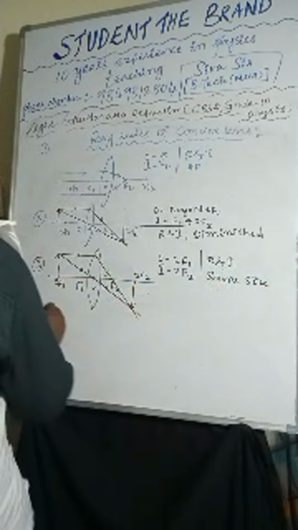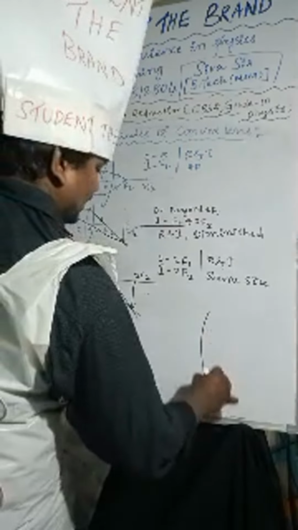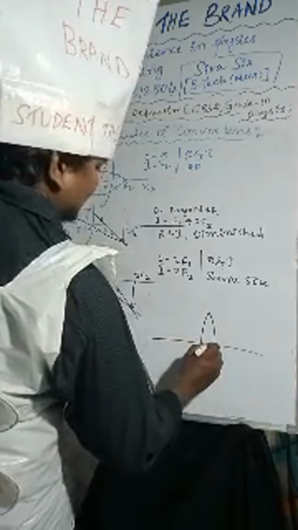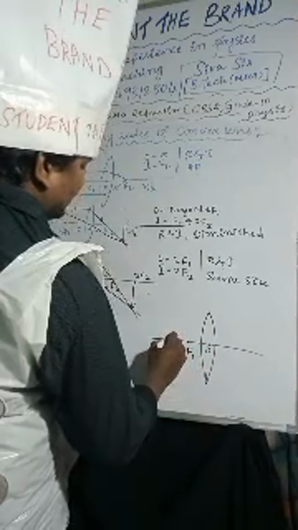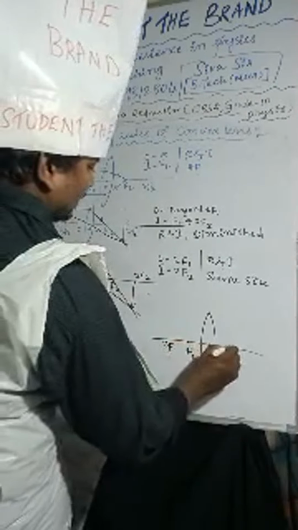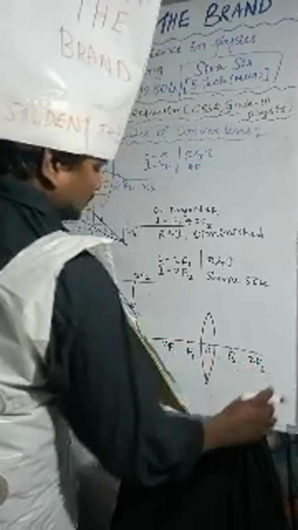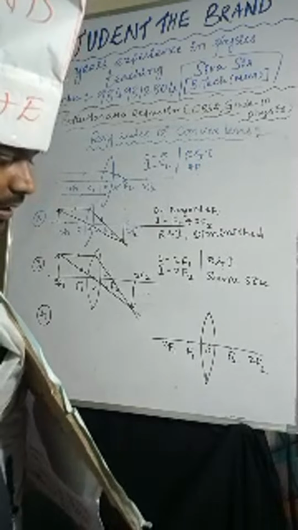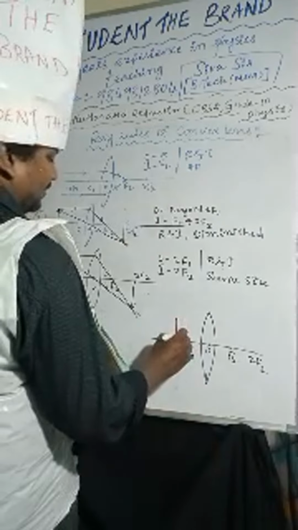Coming to the fourth one. I'm taking it like here, with optic center, F1, 2F1, F2, 2F2. The object is placed between 2F1 and F1.